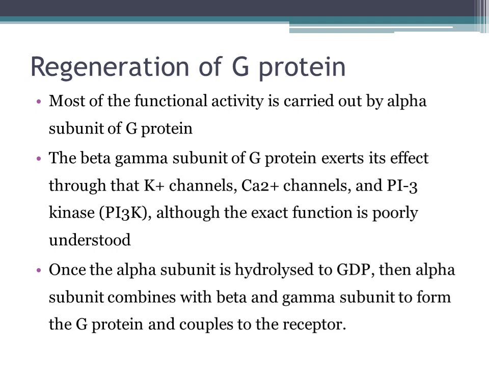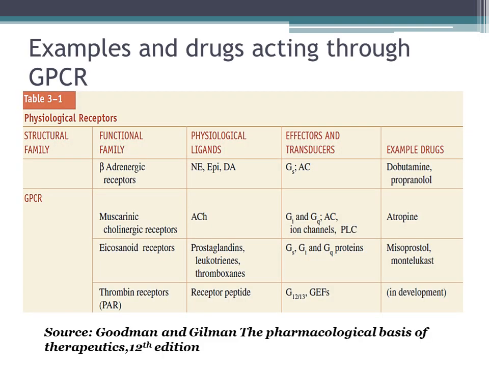Once the alpha subunit is hydrolyzed from GTP to GDP, it will go and bind to the beta gamma subunit and become stable in the inactive state to regenerate the G protein, and it will couple back to the receptor.